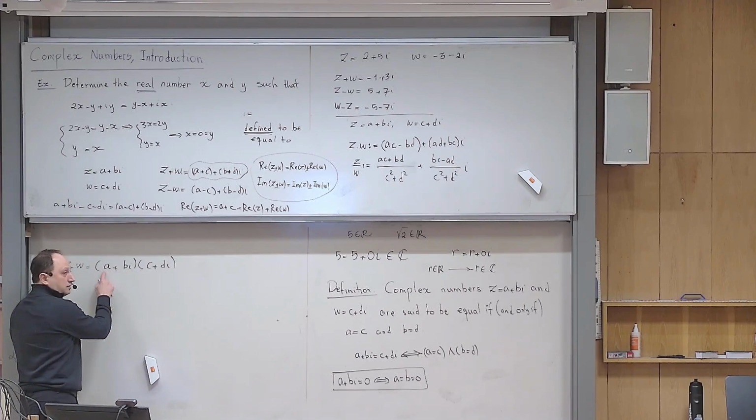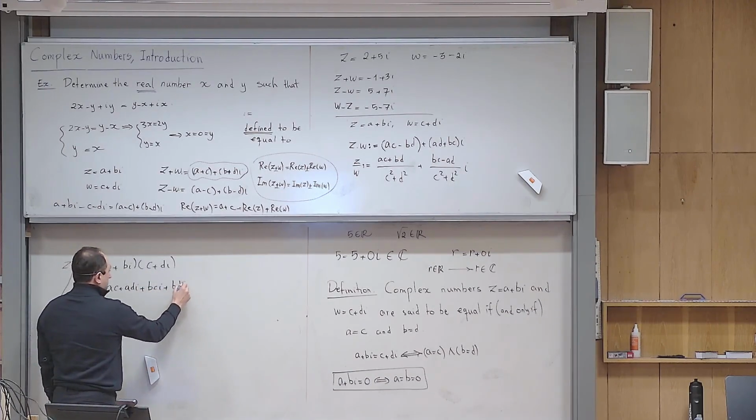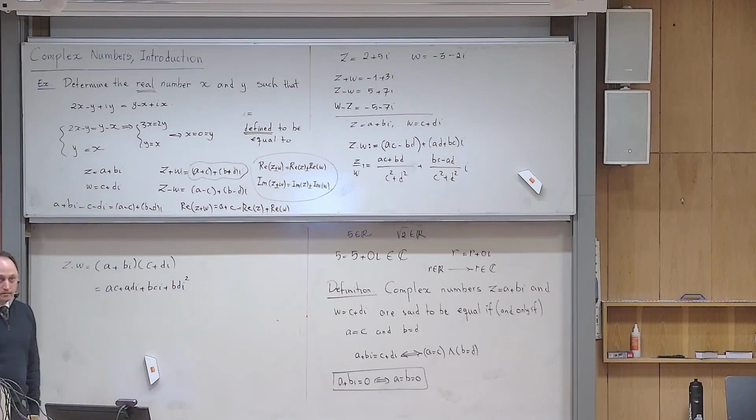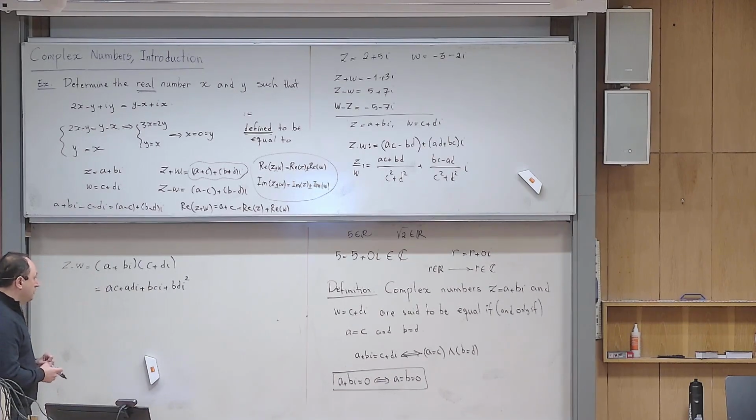I take A, multiply it here and there. I take BI, multiply it here and there. Yes? Is it natural to you or not? If it feels natural, it means I am respecting the algebra of R, because you already know what the algebra of R is.